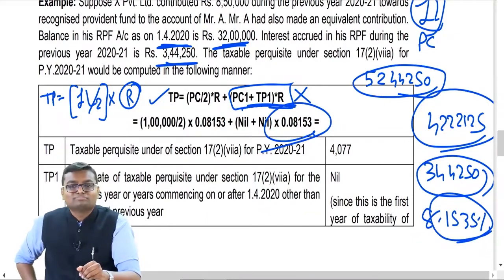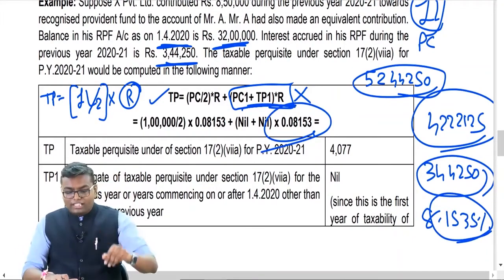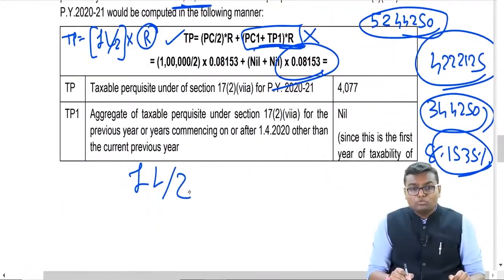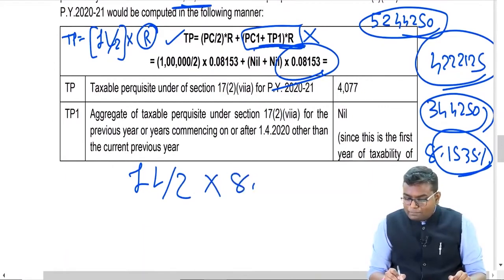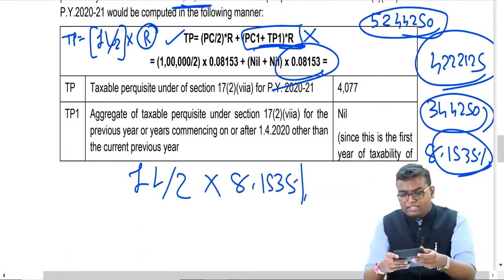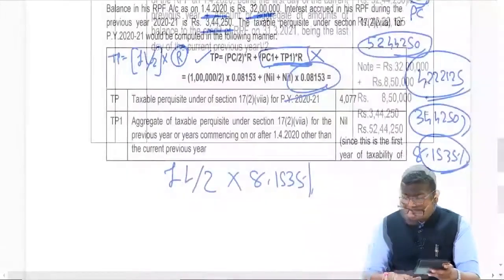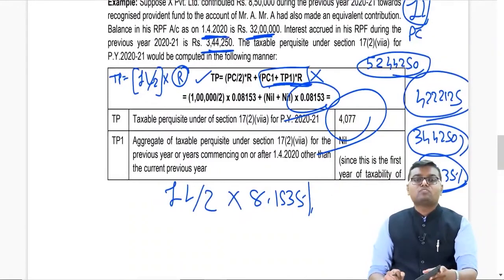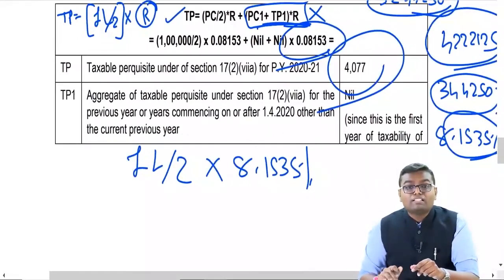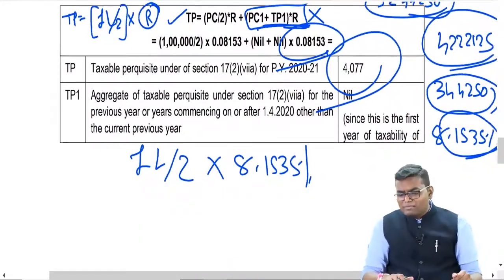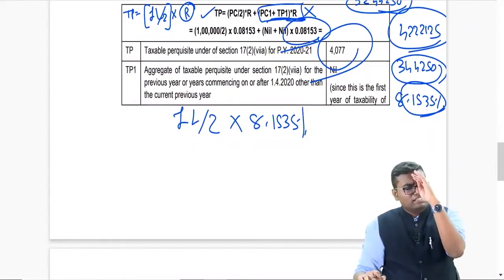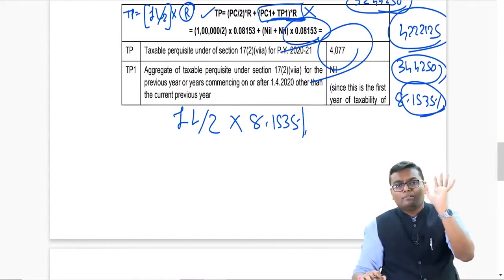Yes or no? So what I am supposed to do ultimately? 1 lakh divided by 2 into 8.1535%. 50,000 into 8.1535%. My taxable interest over here will be 4077. Oh, it was here only 4077. Are you understanding this, people? Yes or no? So that is the amendment. If you see, it is not that difficult also. One time you understood it, now you will remember for lifetime.